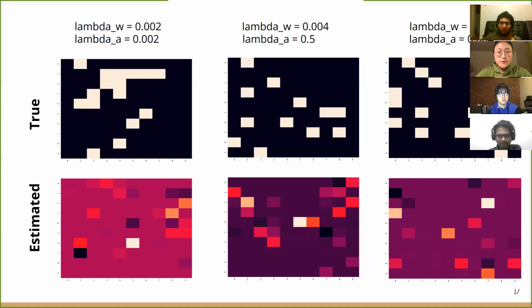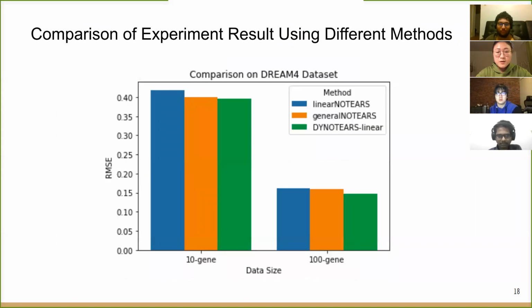Next slide. The figure here shows the MSE of the experiments conducted on Dream4 datasets as well, using not only the 10 gene network, but also the 100 gene network, which is much bigger. We can see that NOTEARS with the general model provides slightly smaller MSEs than the linear NOTEARS, while NOTEARS with linear SEMs achieves even lower MSEs, which indicates that incorporating time series information into the model does improve the performance of the model.